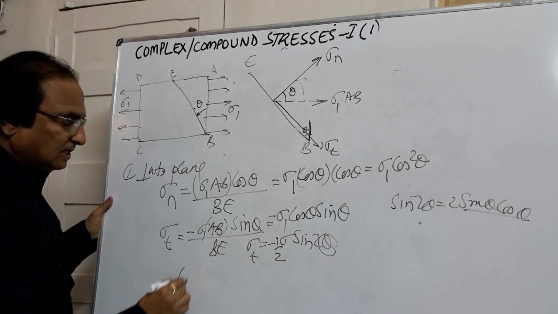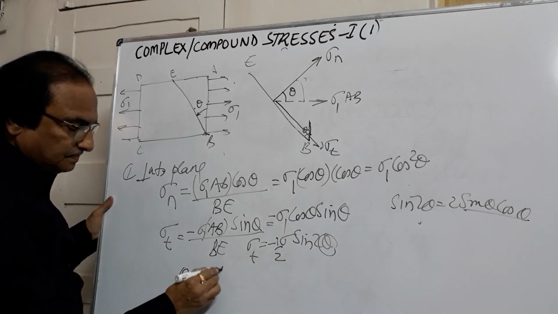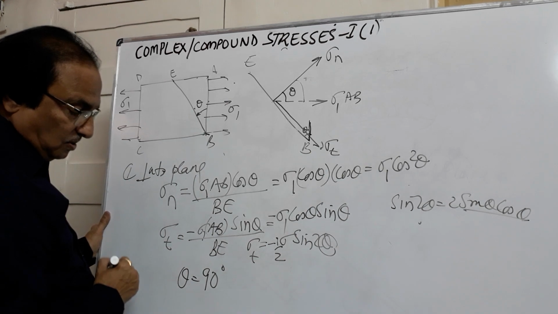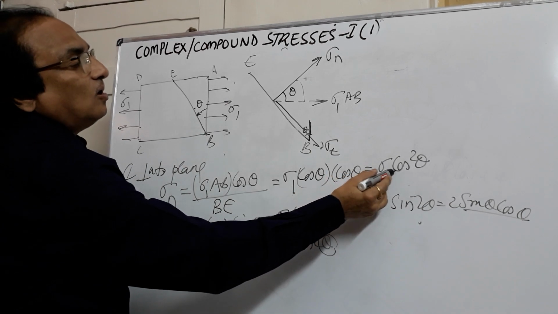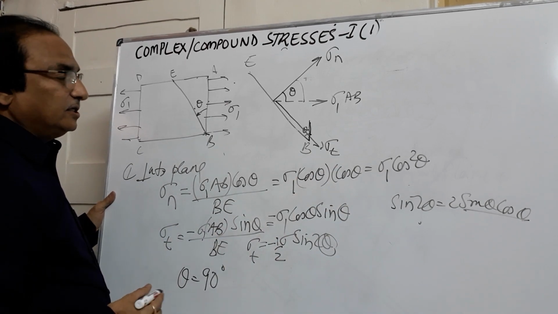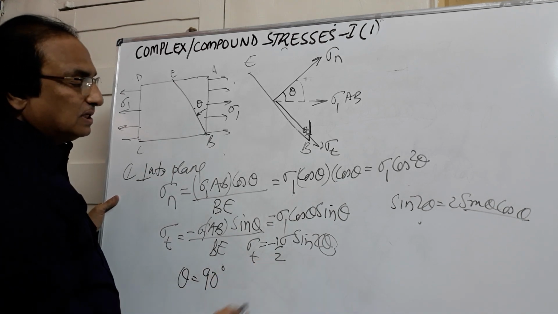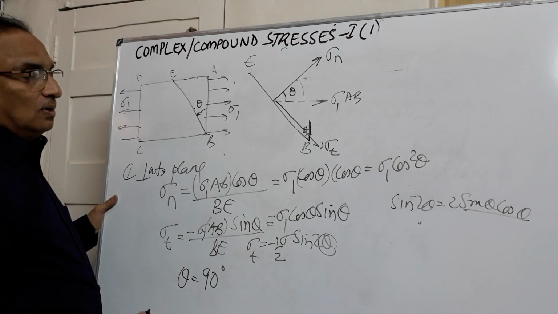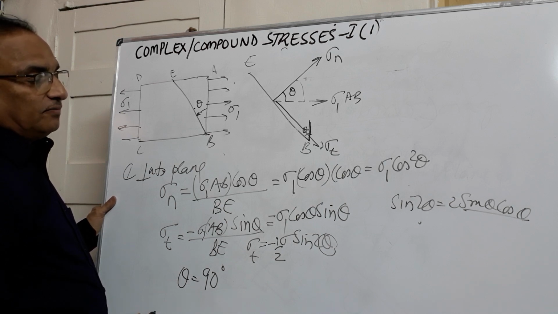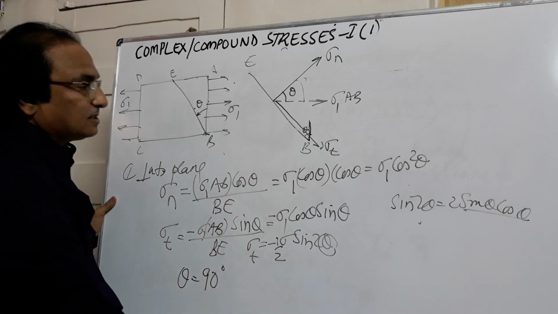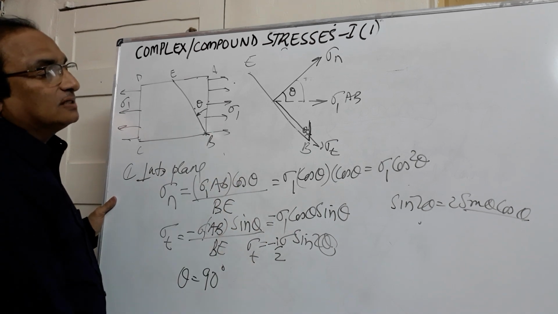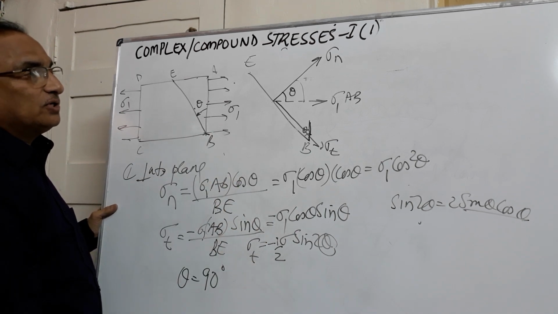Now suppose theta is equal to 90 degrees, then cos 90 is 0, so there will be no normal stresses. The shear is maximum when theta is 45 degrees. We will see in the next case how to determine the maximum shear stress and the maximum shear stress plane.